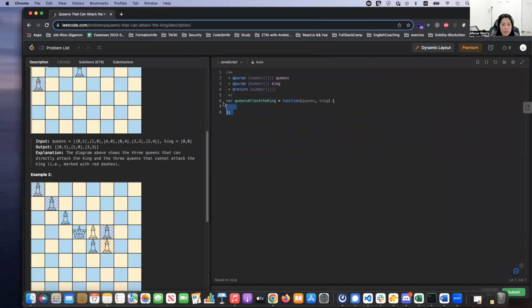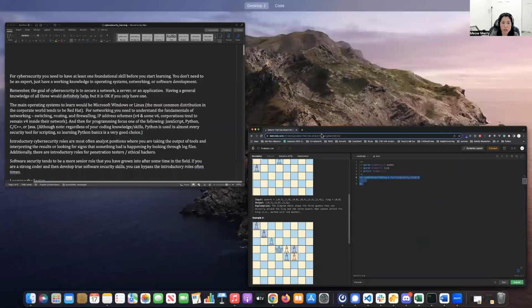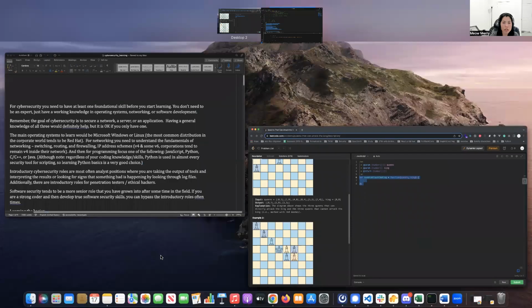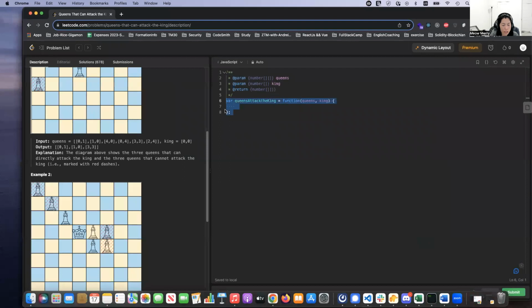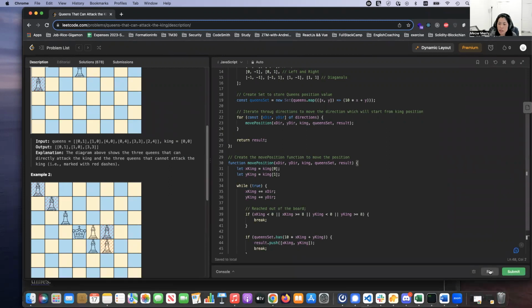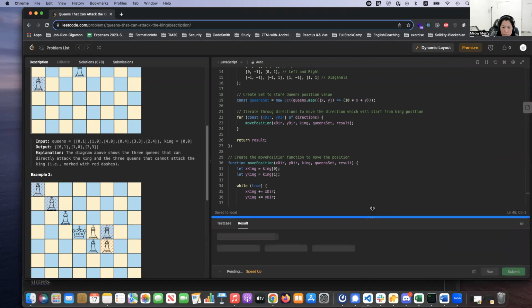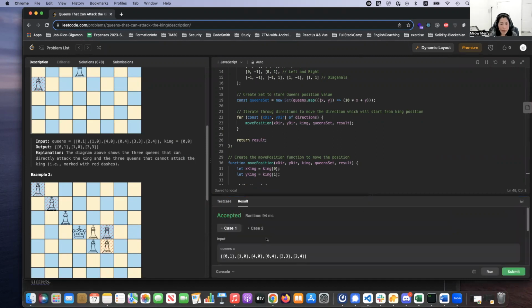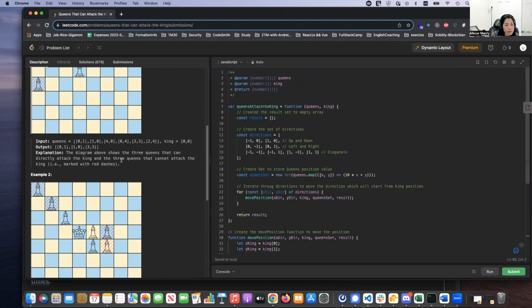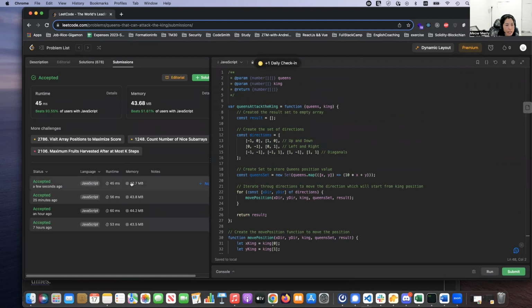Okay, I'm going to copy and paste it here. Oh, sorry, I pasted the wrong one. Copy the code from my VS Code, and then I'm going to run it in LeetCode to see if my code is passing. Okay, let's run to see. I'm going to click submit. No, I'm going to run first. Okay, let's see. It passed. Accepted. Okay, cool. And then just submit. That's cool.